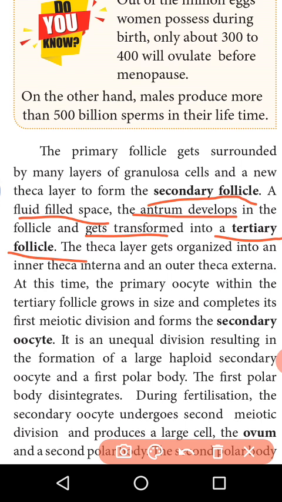At this stage, the theca has two layers: the theca externa and the theca interna. The outermost layer is the theca externa, and the inner layer is the theca interna.